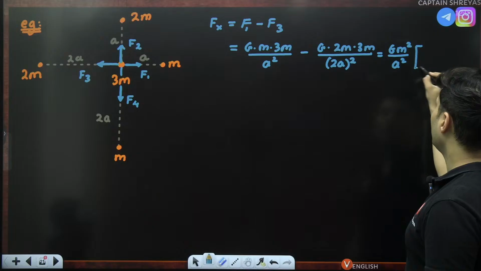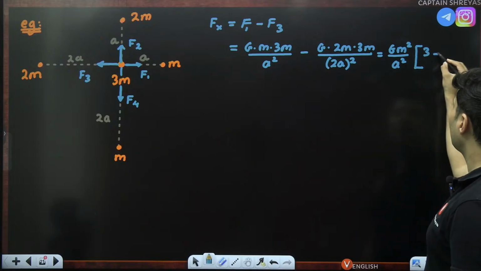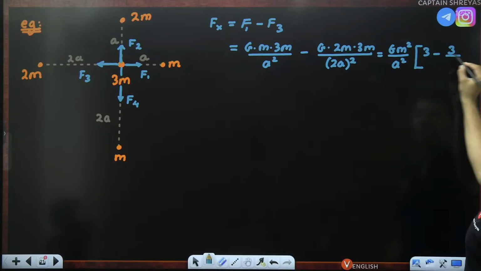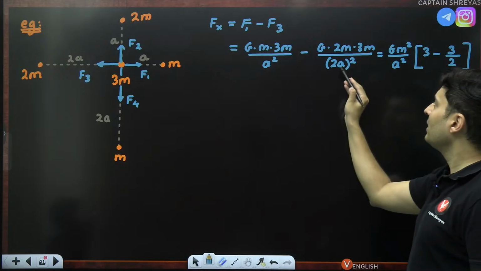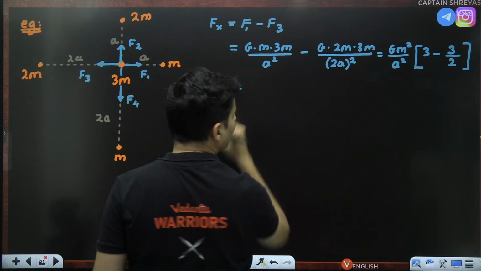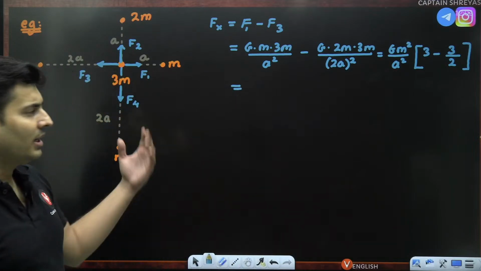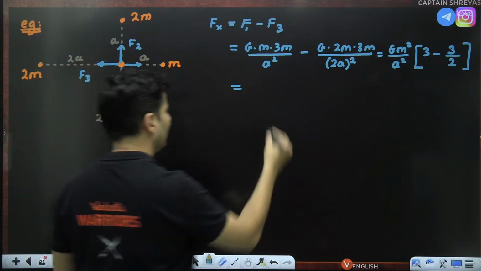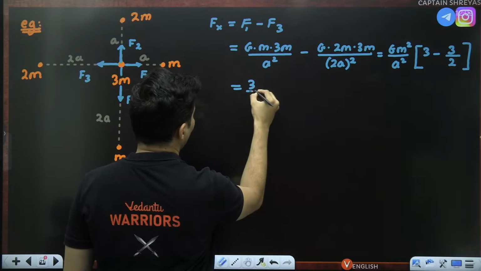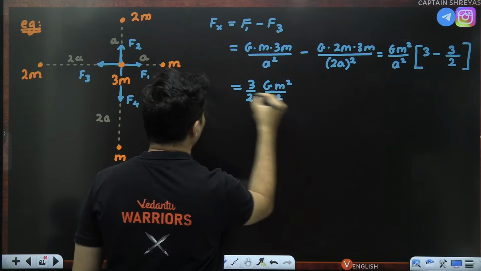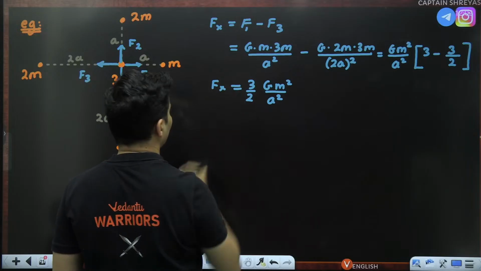What remains is 3 minus 2 over 2 squared, so 2 cancels, 3 is there, and one of the 2 remains. So this becomes 3 minus 3 by 2. We can take 3 outside common; 1 minus half is half. So it will just be 3 by 2 G m square by a square, the x component of the force.